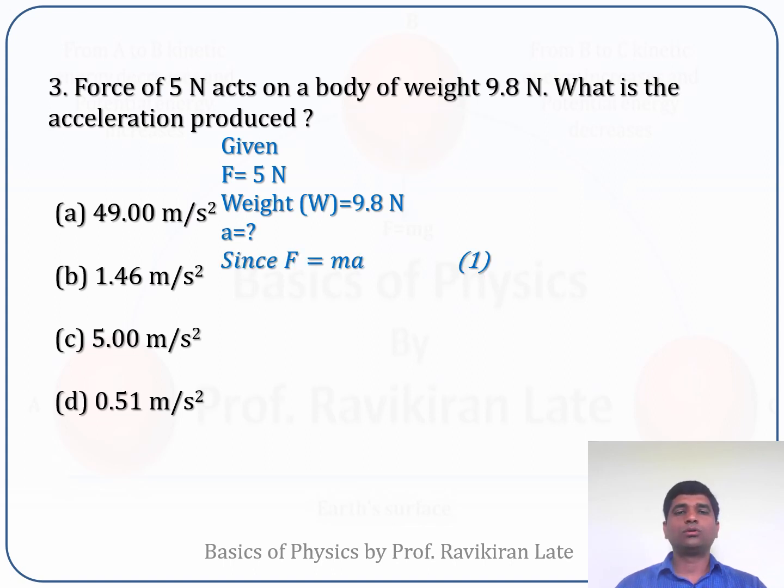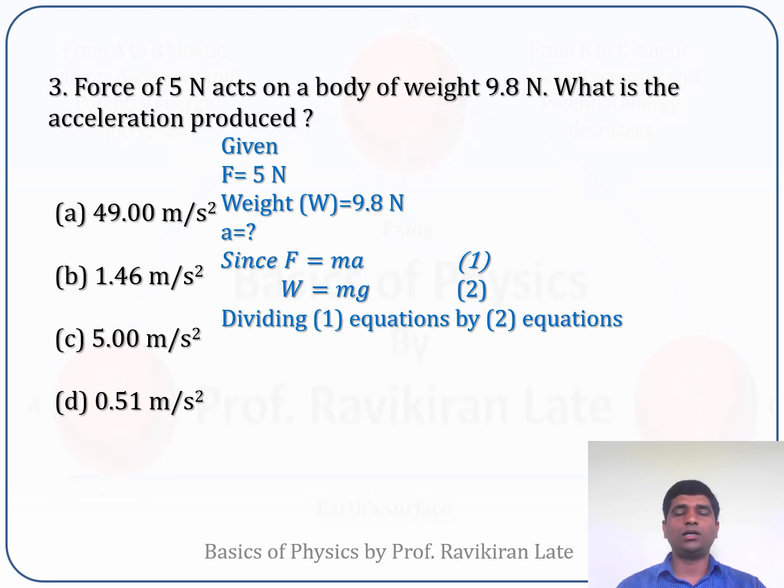By Newton's second law of motion, we know that the force exerted on a body is nothing but mass into acceleration. Let us call this equation number 1. We know that for every body there is a weight due to the acceleration due to gravity. So weight is a result of the force, and we can write that the weight W is equal to mg. In this case, the acceleration will be the acceleration due to gravity.